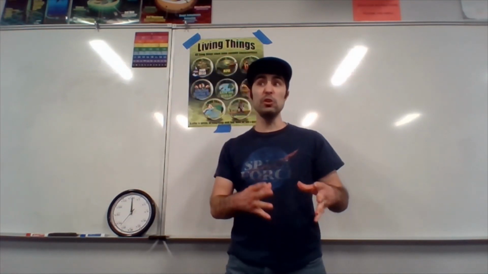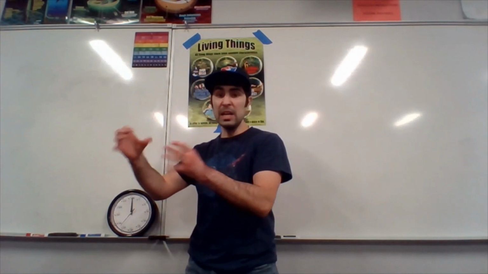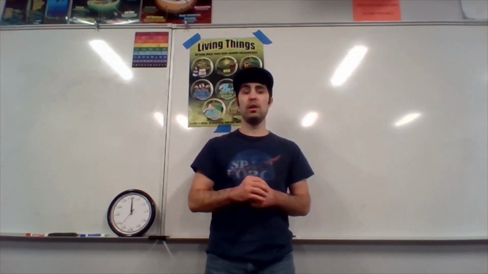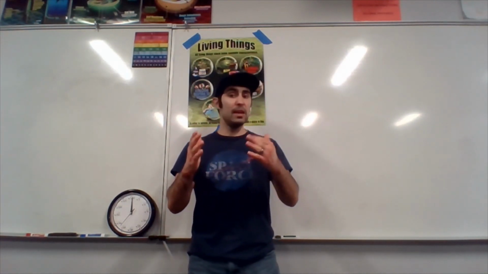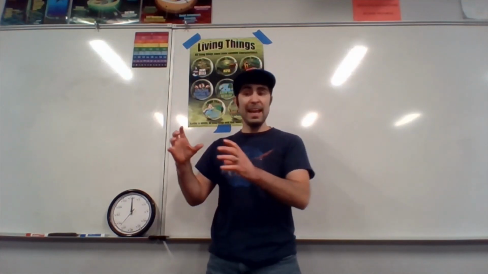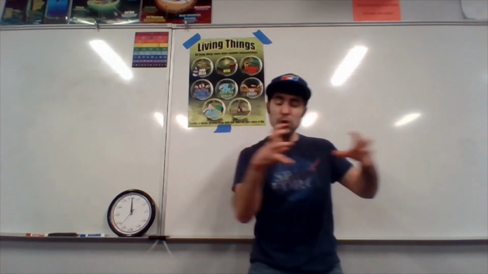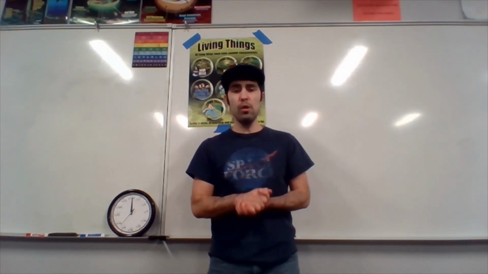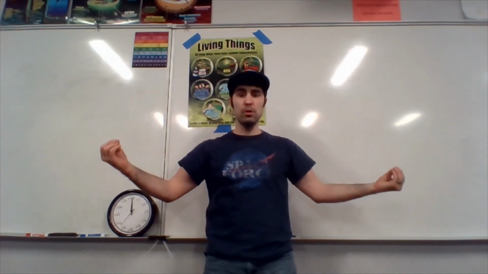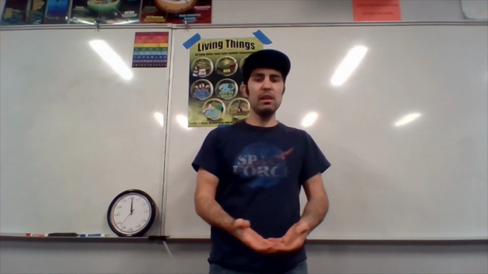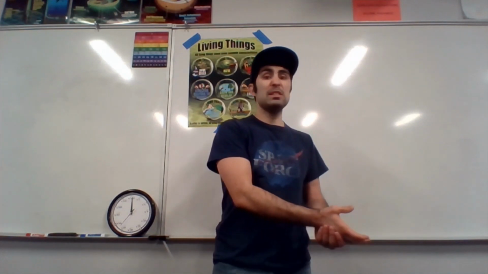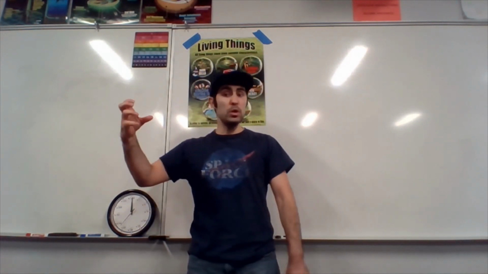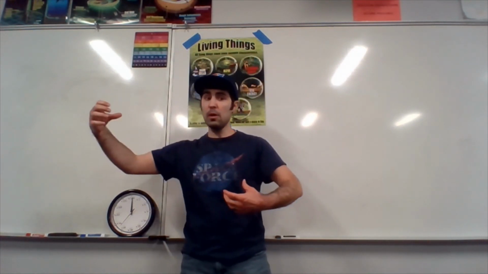If our planet was a little bit further away from the sun, it would be way too cold for life to exist, and life would have never existed. And if our planet was a little bit closer to the sun, it would have been too warm. Our atmosphere is a perfect composition that allows life to be successful on our planet. The moon is the perfect distance from our planet.